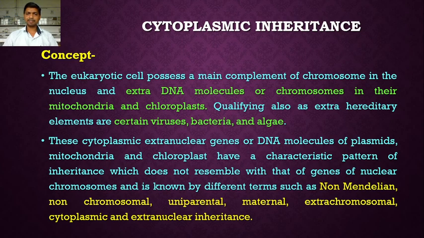So why have these different terms been used?